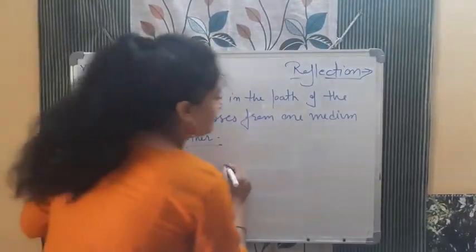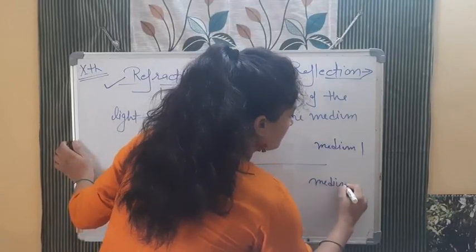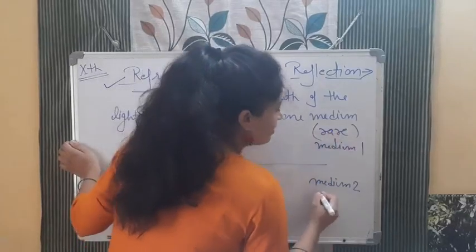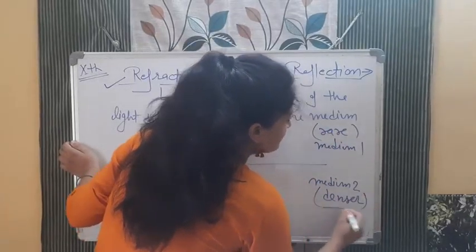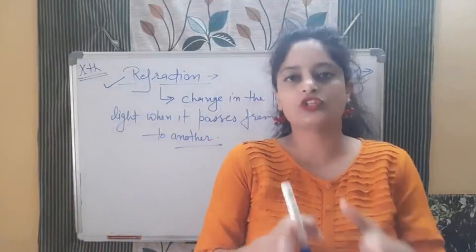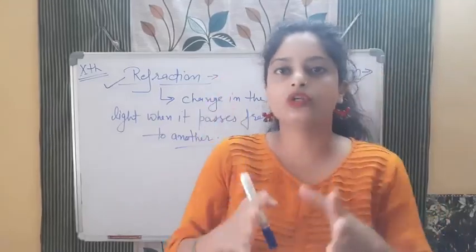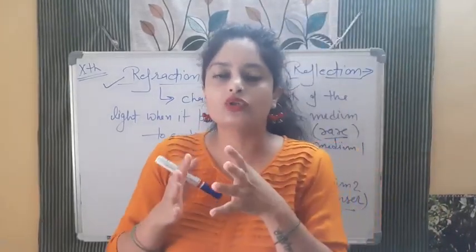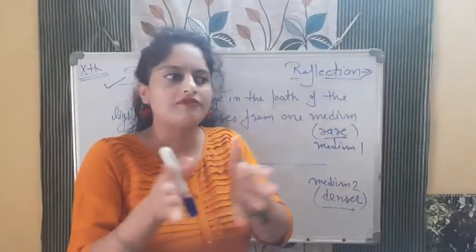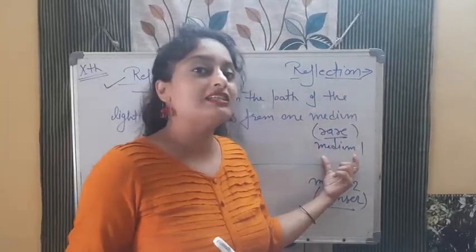कैसे देखो? For example, this is medium 1 and this is medium 2. Now with medium, one more term relates, that is rare and denser. Rare medium or denser medium. Now see बच्चा, rare and denser means what? Rare medium is where light can easily travel, there is very little obstruction in the path of the light. Denser means what? घना, जहाँ पे molecules बहुत ज़्यादा close होते हैं. The molecules are very close to each other, so there is difficulty to travel in that. And rare means where the molecules are far from each other, so there is enough space for the light to travel. Okay, so in a rare medium optical density बहुत कम होता है.